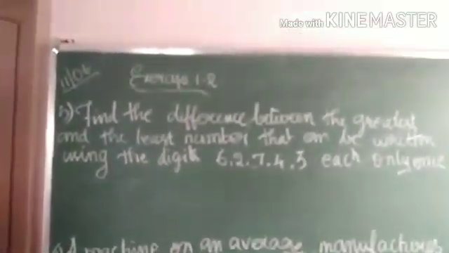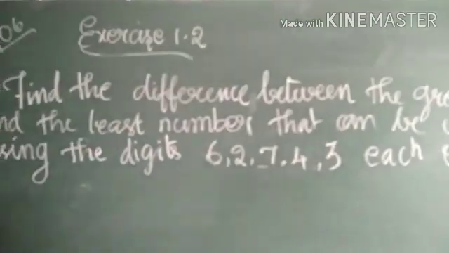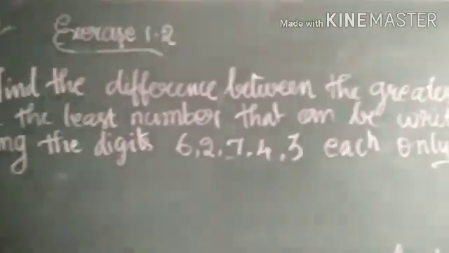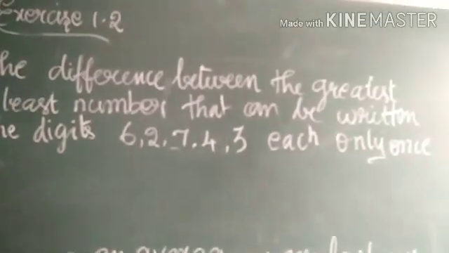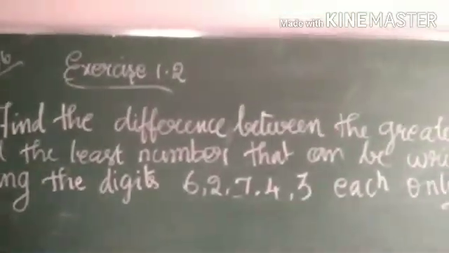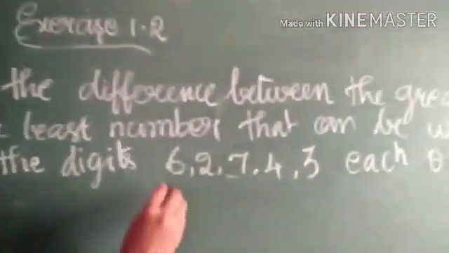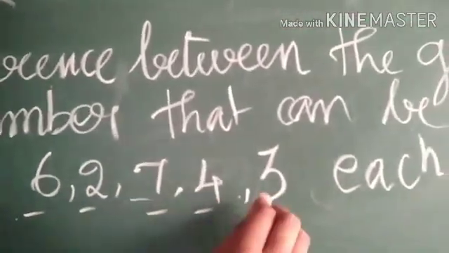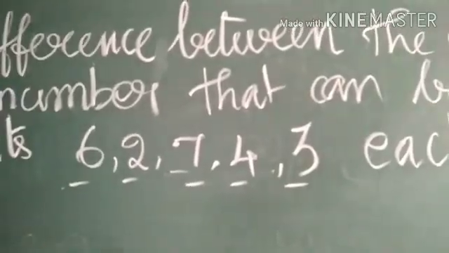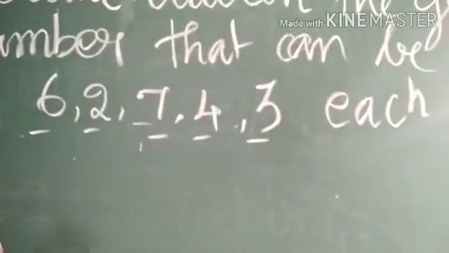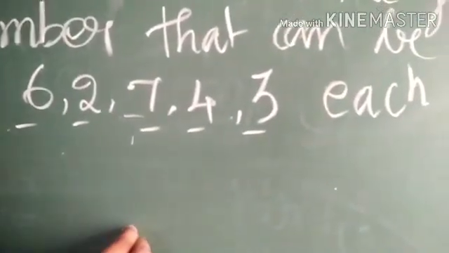This is your fifth problem. Read this question, children. Find the difference between the greatest and the least number that can be written using the digits 6, 2, 7, 4, 3, each only once. So these are the 5 digits which are given in this question. You have to make one greatest number and one least number, and you have to find the difference between those two numbers.